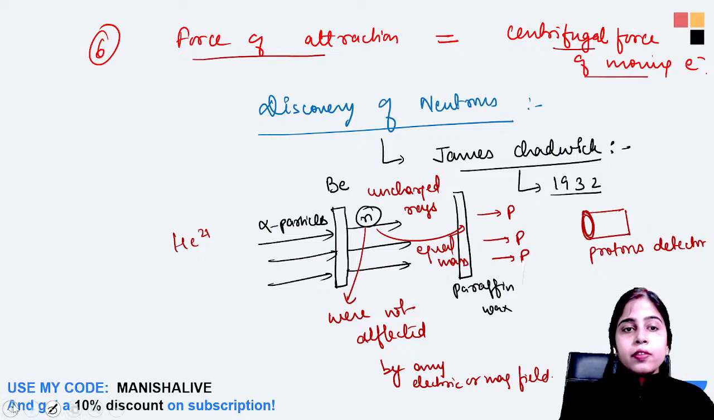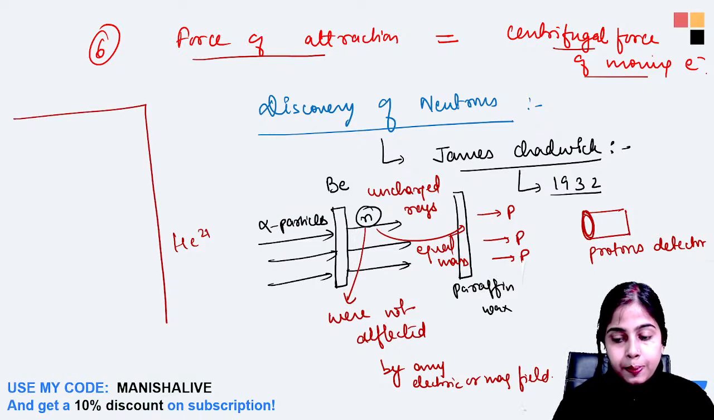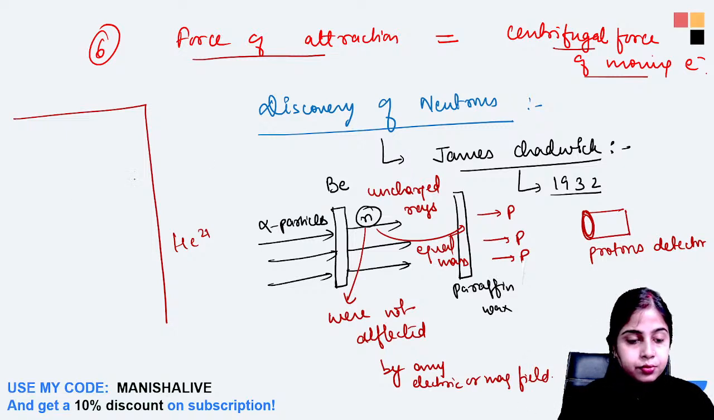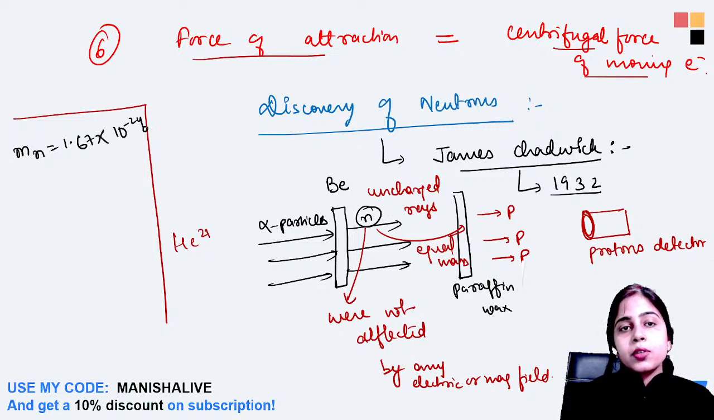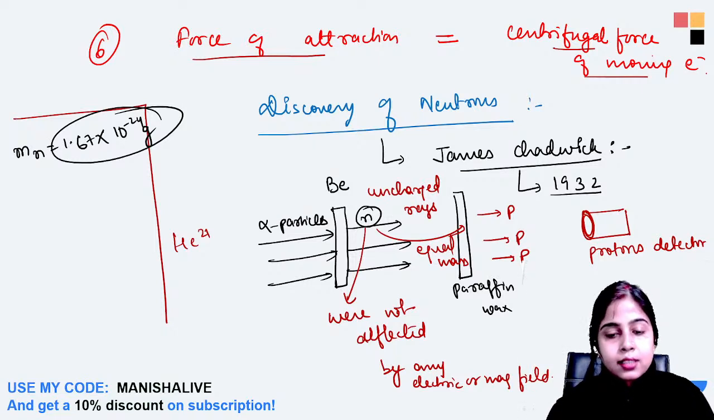Now what is the mass of the neutron? Tell me if you know. The mass of the neutron is 1.67 into 10 to the power minus 24 grams. It is just equal to the mass of the proton, 1 AMU, 1 atomic mass unit.